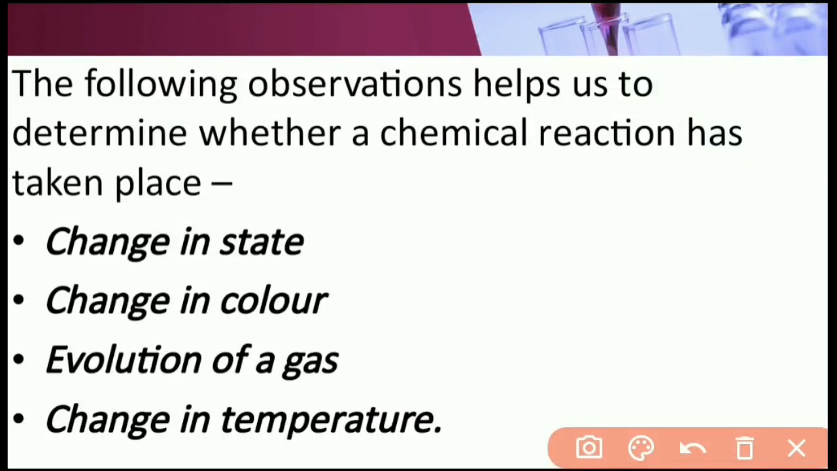The following observations from the above three activities help us to determine whether a chemical reaction has taken place: change in state, change in color, evolution of gas and change in temperature. These four changes help us decide whether a reaction is chemical or not. All these three activities are most important. Practice more chemical equations, and these four changes are most important. Remember the points for signs of a chemical reaction.